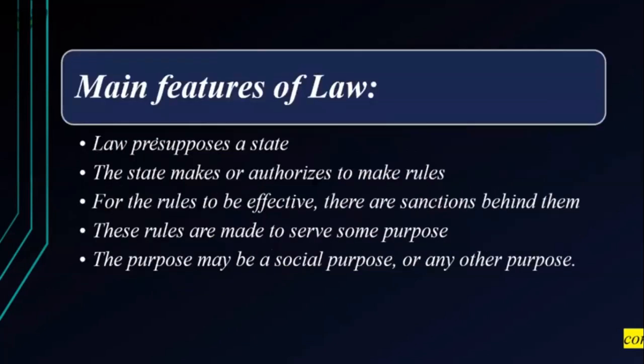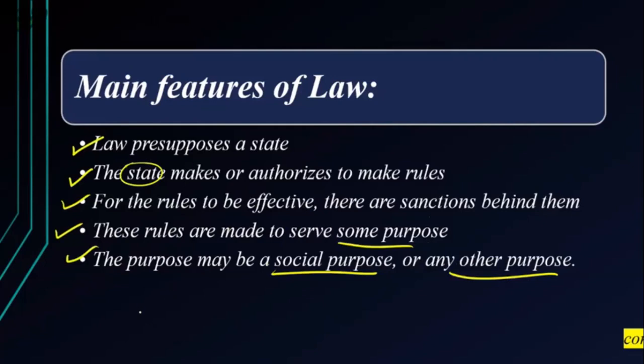Next, we come to the features of law. Law presupposes a state. The state makes or authorizes the law. State means government. For the rules to be effective, there are sanctions behind them, that is punishments. The rules are made to serve some purpose. The purpose may be social purpose or any other purpose. This is the main feature of law. Very, very important. If you write this for any answer, it is correct.